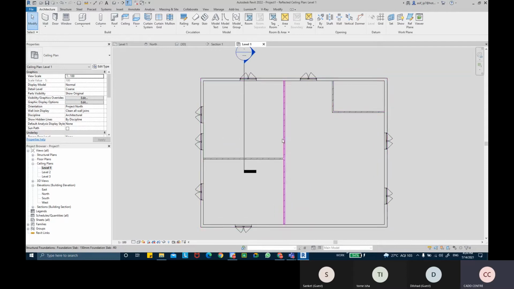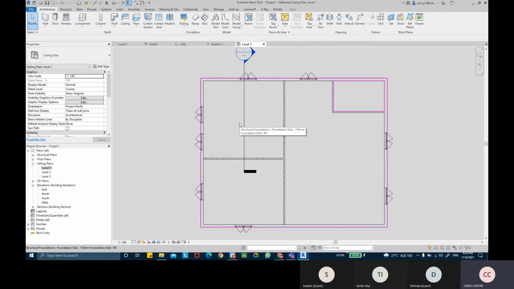And now I need to sketch or draw the false ceiling over here. The top floor is not connected to level 3, which is okay. Right now I'm just creating it for one level, that is level 1.